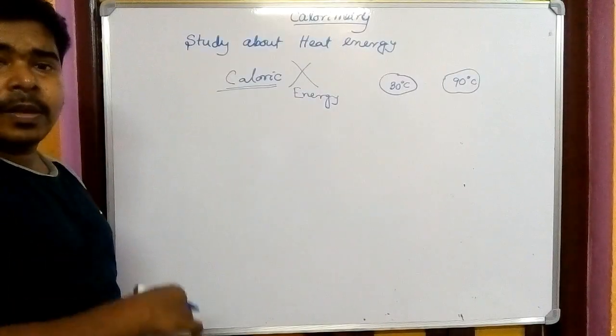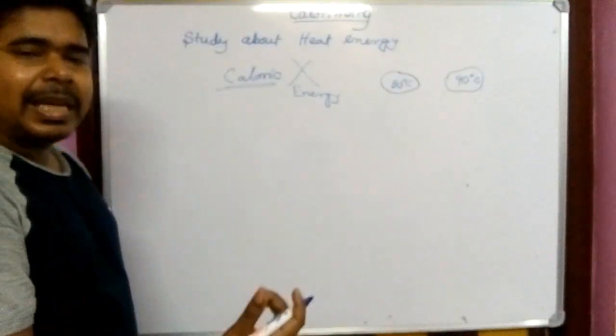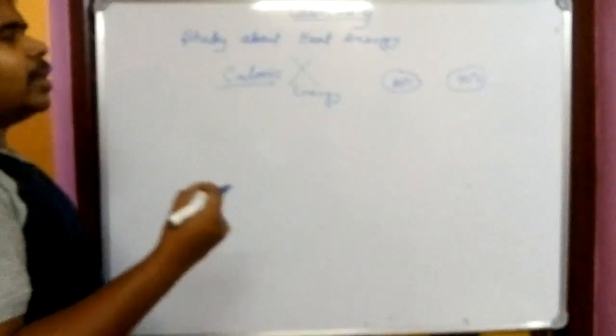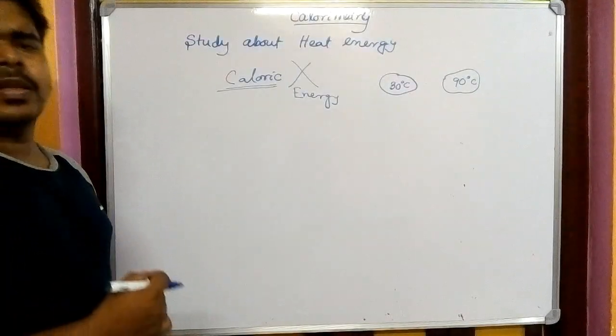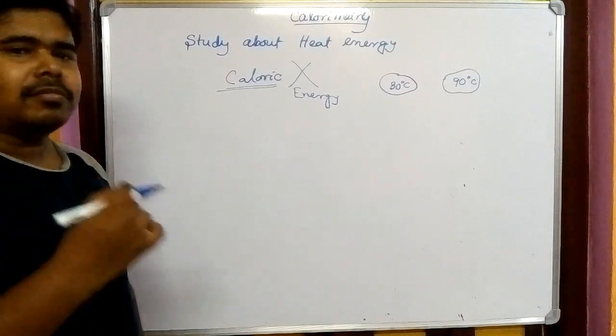Metry means the study. Calorie means heat, metry means study. So the study of heat or anything heat related is known as calorimetry. So that is the basic idea of calorimetry.